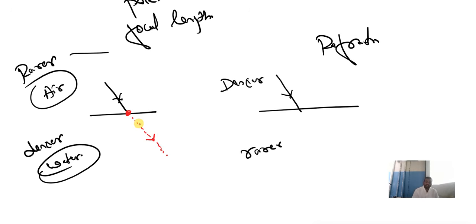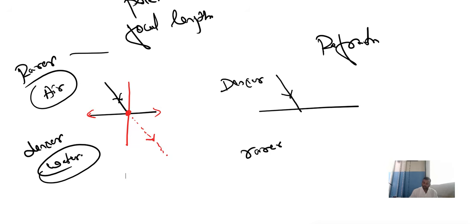When it is touching the surface, it creates a normal. Understood? When the light is incident on a surface, it hits the surface, and at that point we create a normal to this axis. Then the light will move. How? When the light moves from air to water, how does it behave? Towards the normal or away from the normal? Here it moves towards the normal.